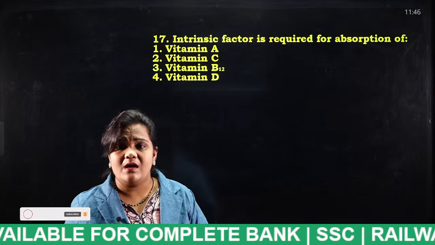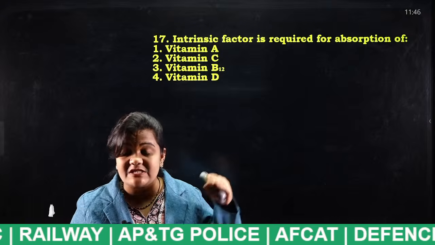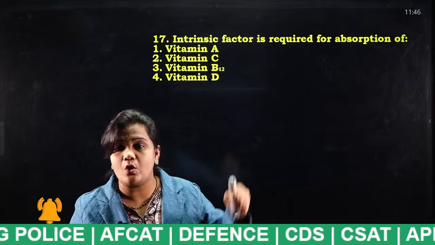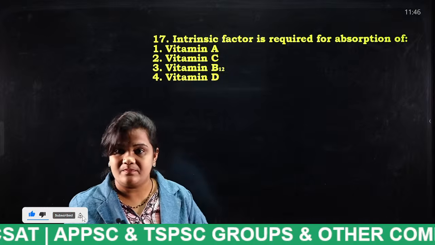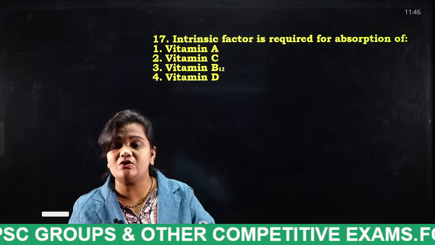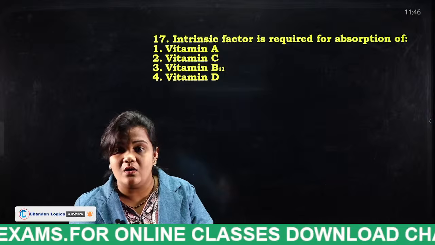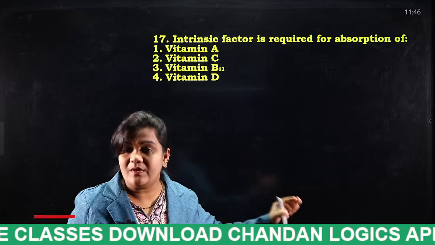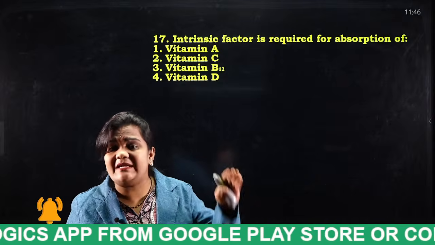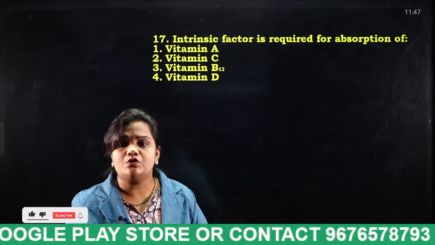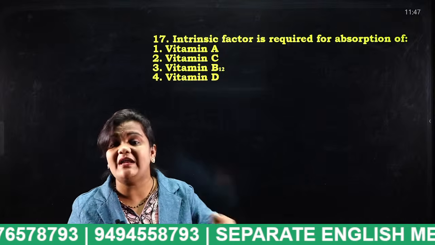In the same way, our stomach lining consists of one glycoprotein which produces what? This intrinsic factor. Do you get what I said? This intrinsic factor is used for the absorption of vitamin B12. What is vitamin B12? Cyanocobalamin. If a person has a deficiency of vitamin B12, what type of condition will he be affected with? Pernicious anemia. Very important, students.